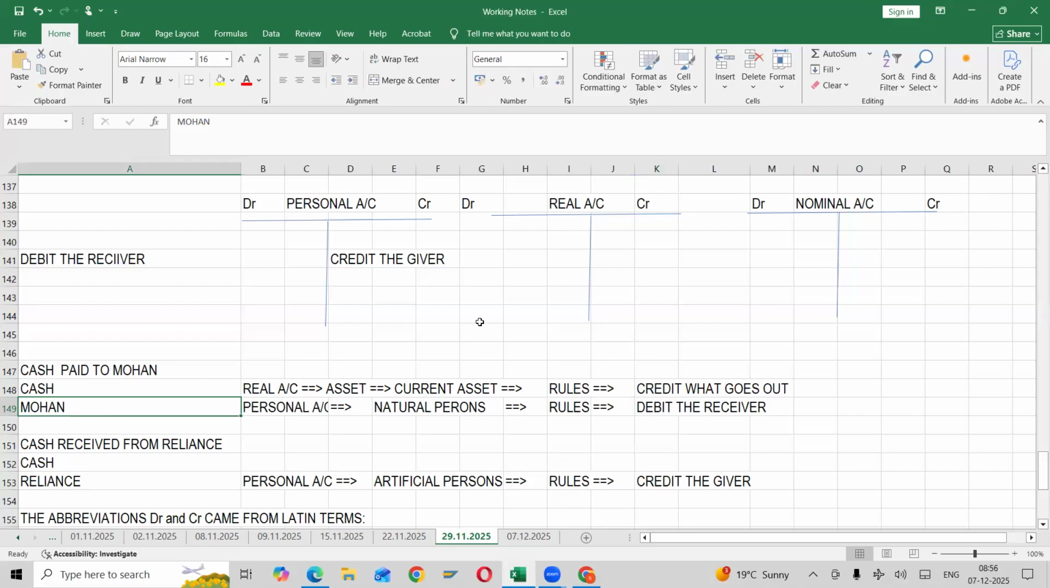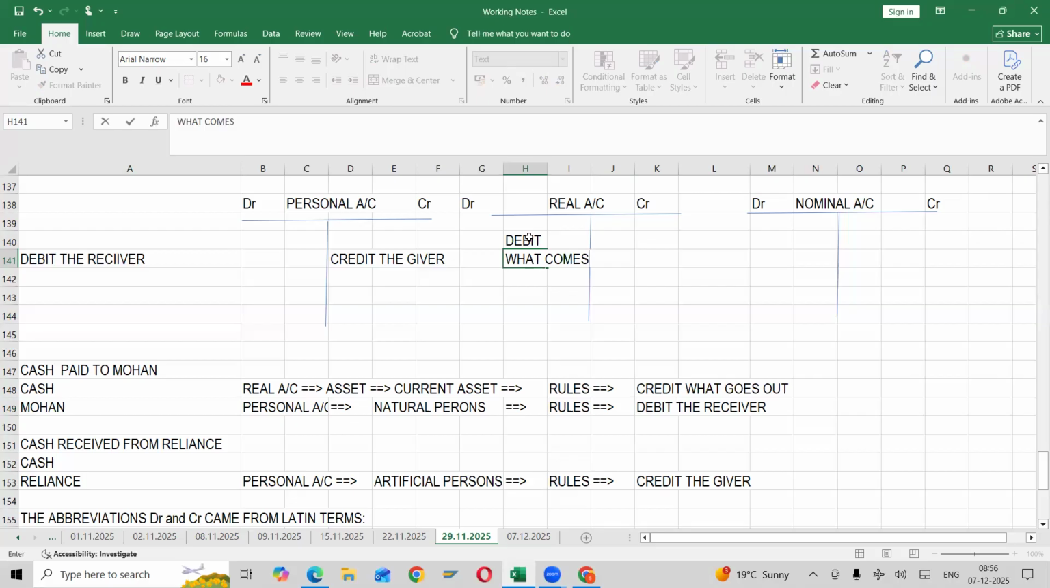What is the real account rule? Debit what comes in. Here I'll write it. Debit rule: what comes in. What comes in means if an asset is coming in, we need to debit it. Okay. And what is the credit rule?